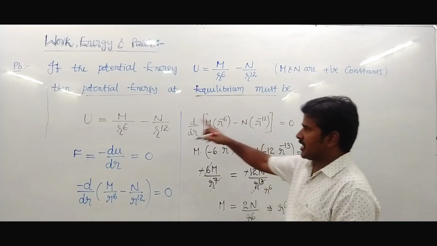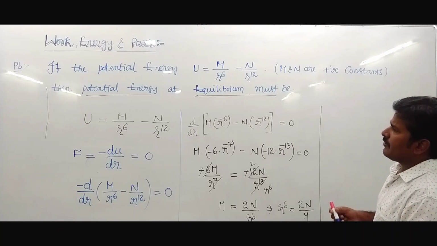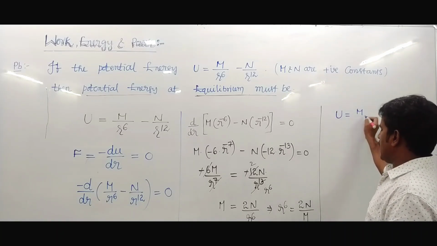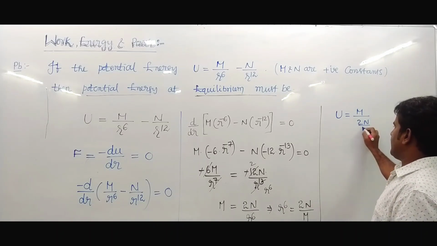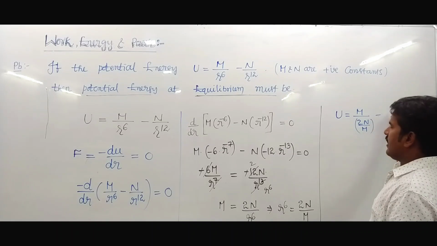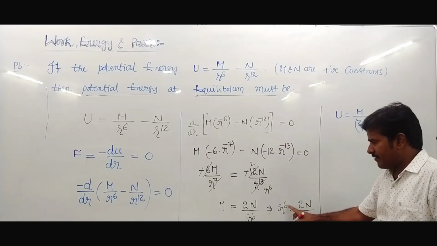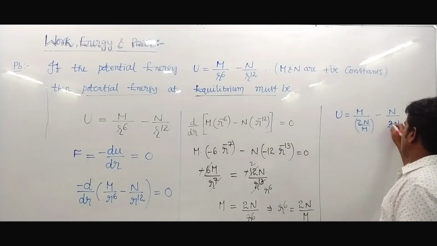We want the potential energy value U. U is written as m upon r⁶ minus n upon r¹², that is m into m upon 2n, minus n into r⁶ whole square, which is 2n upon m whole square.